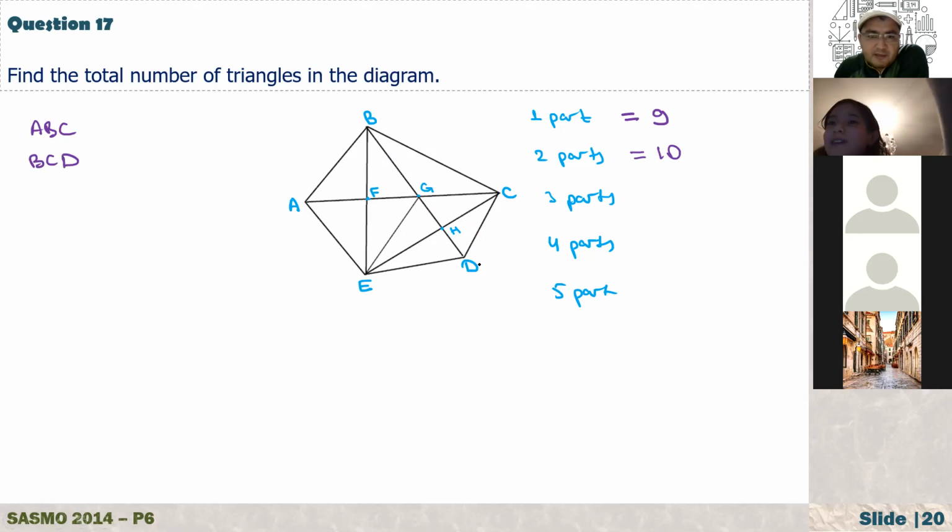And how about this one? 1, 2, 3. It is BEH. And how about CEF? Also, it has 3 regions. Anything else? Okay, so with 3 parts, we have 4 triangles. If you see any other, let me know.